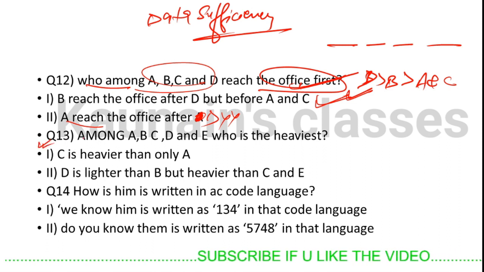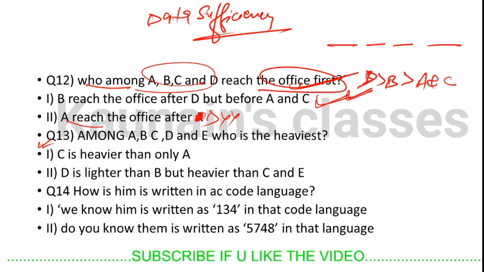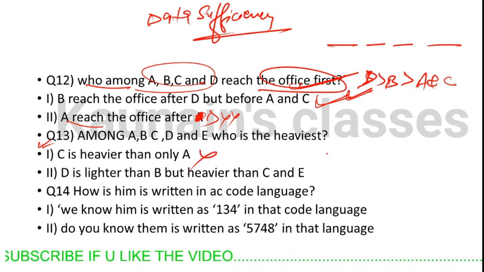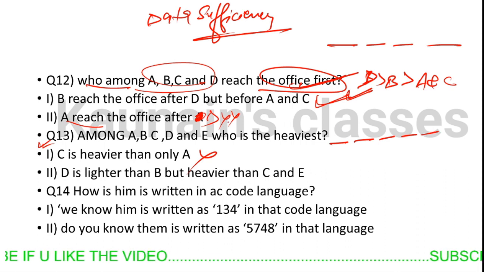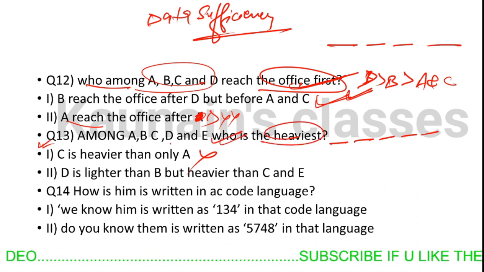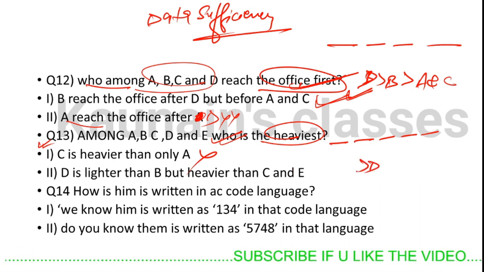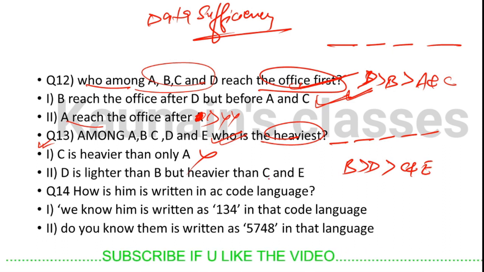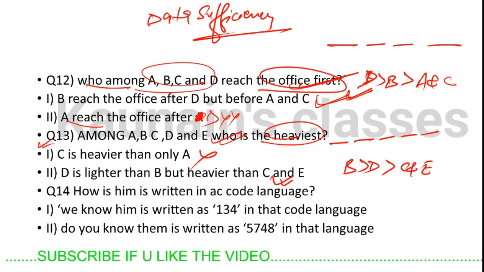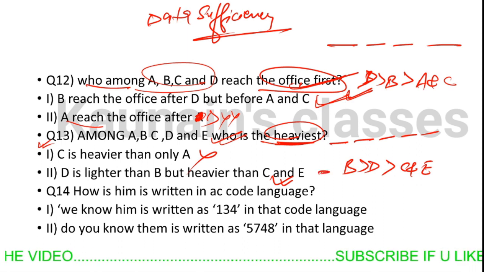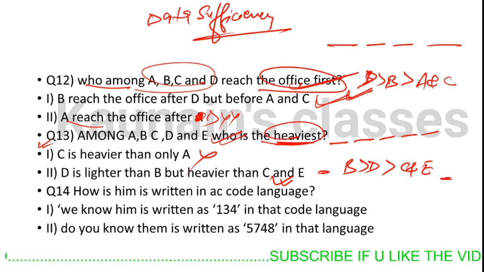So let's move to question number 13. Who among the following A, B, C, D, E is the heaviest? C is heavier than only A. By using only one statement, we can't find out among these 5 persons who is the heaviest. And D is lighter than B and heavier than C and E. From statement 2 only, we also cannot find who is the heaviest. Why? Because there is information about only 4. We don't know whether A is heavier than B, or A is lighter than E.